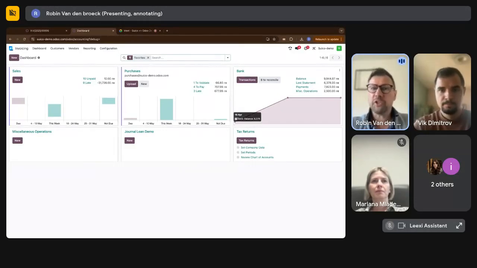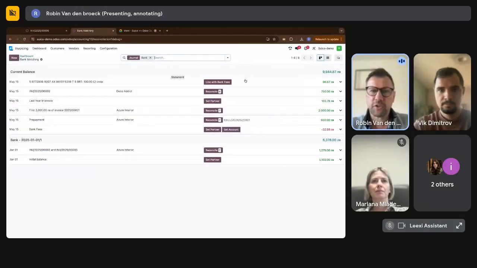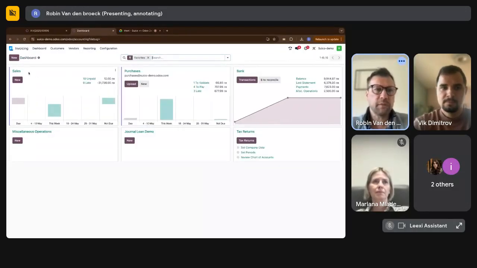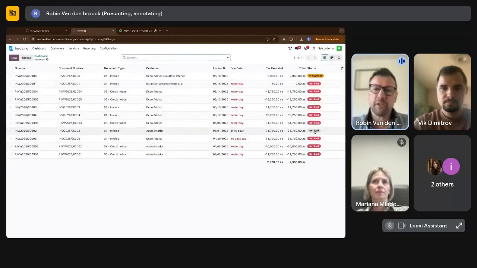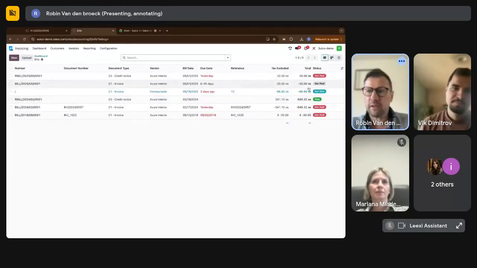When you enable accounting, you have much more there. But anyway, you can already look at your bank transactions, and you can start linking them with your invoices and with your vendor bills, so that Odoo knows and tells you which ones have really been paid, which ones have been checked with your bank, so that you have a good overview. You go to sales, which ones have been paid, which ones have not been paid, which are in payment, etc. The same thing for your purchases. You can keep track of that.